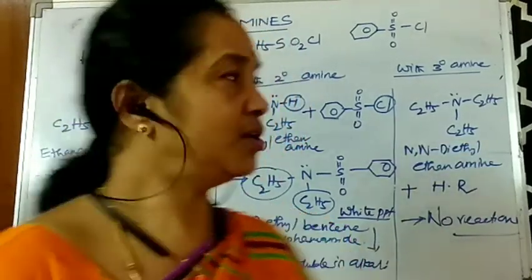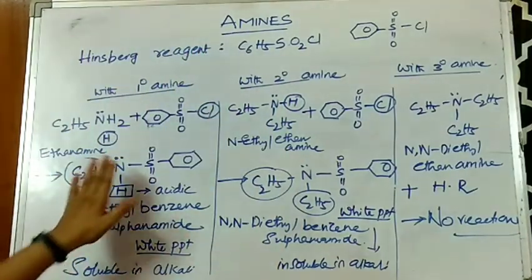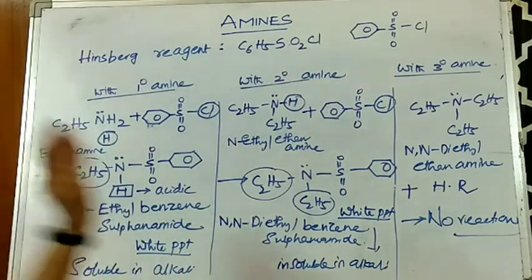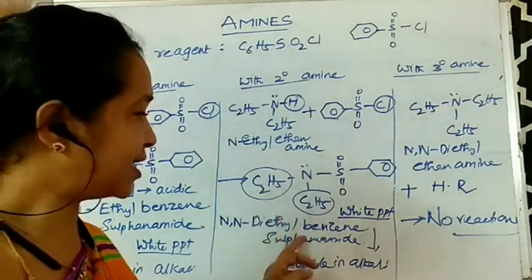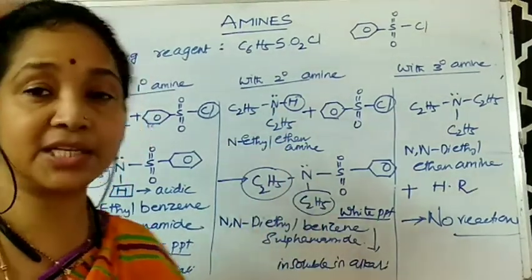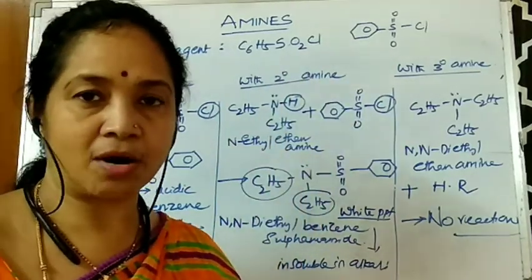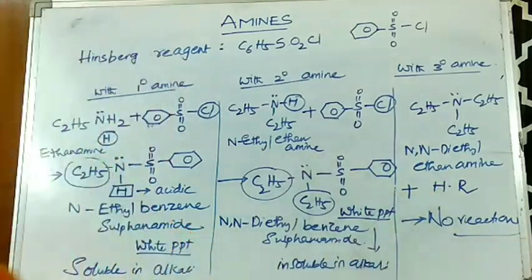So in this way, you can observe once again, look at the board, Hinsberg reagent gives a white precipitate which is soluble in alkali when you take a 1 degree amine. And if you take a 2 degree amine, there also you will be getting a white precipitate, but this time that white precipitate is insoluble in alkali. And if you take a tertiary amine or a 3 degree amine, it never reacts with Hinsberg reagent.